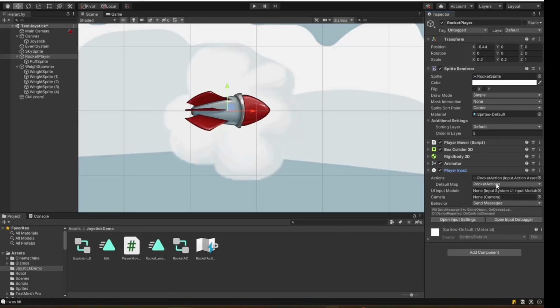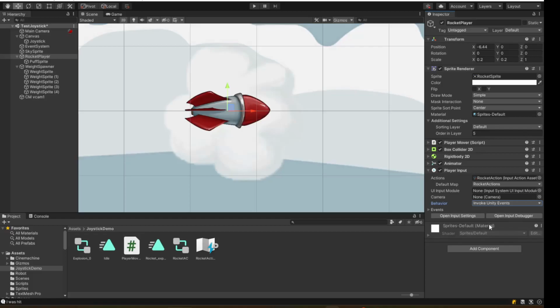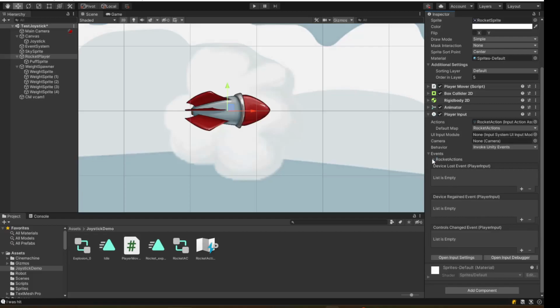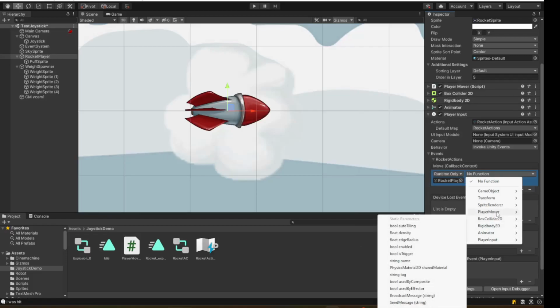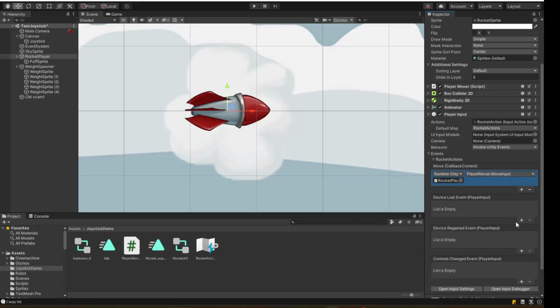Now, in the editor, we want to grab an action for this. We go down to our player input, behavior. We don't want to send messages. We want to invoke an event. So we click invoke Unity event. Go to events. Go to rocket actions, which is part of this. And we see move. And that takes callback context as a parameter. So we grab our rocket, pull it over here, and go player mover, move input. Very convenient.